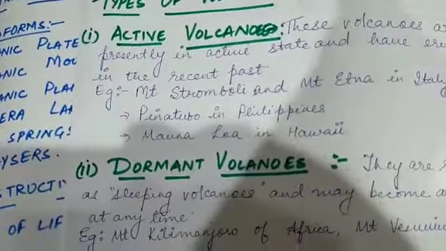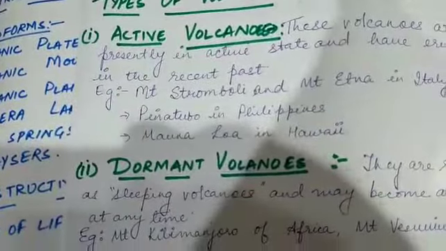Example, Mount Stromboli and Etna in Italy, Pinatubo in the Philippines, and Mauna Loa in Hawaii. These are very active, still active, so they are regarded as active volcanoes. Dormant volcano means they are regarded as sleeping volcanoes and may become active anytime, like Mount Kilimanjaro of Africa and